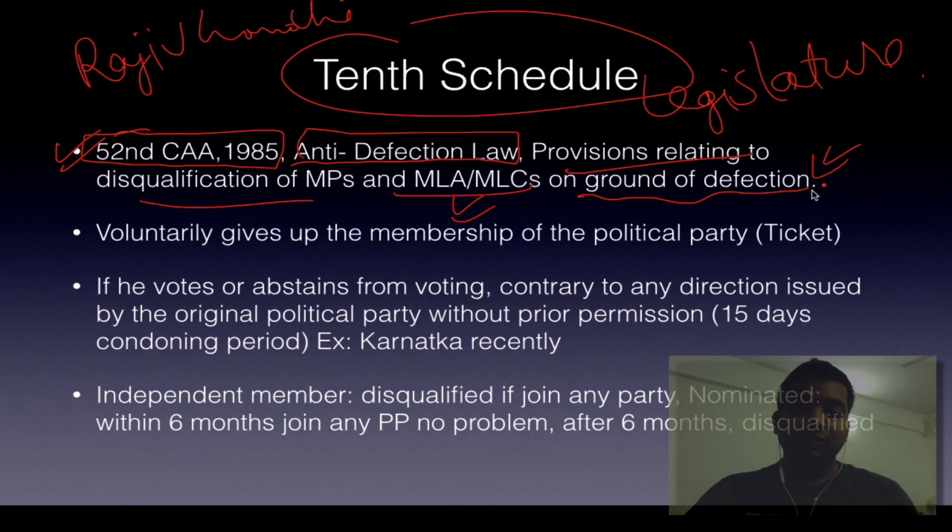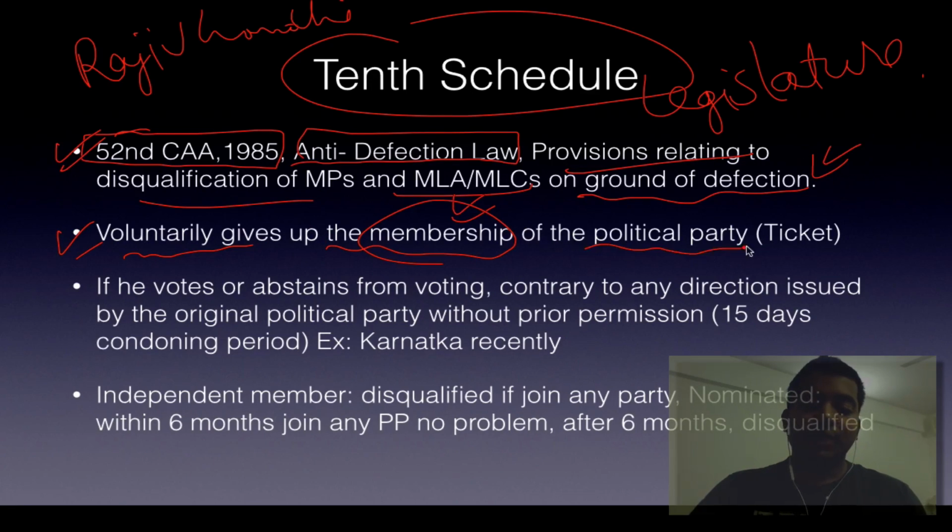What do you mean by defection? We'll come to it. Defection means voluntarily giving up the membership of the political party on whose ticket he won the seat, or if he votes or abstains, even if he does not vote but abstains from voting, either negative vote or zero vote, contrary to any direction or party whip issued by the original political party without prior permission. Even if he votes against it, or abstains from voting, if the party condones it within 15 days, it is not defection. Condoning means forgiving, maaf kar dena, maafi kar di, ja beta ja, tujhe maaf kiya.